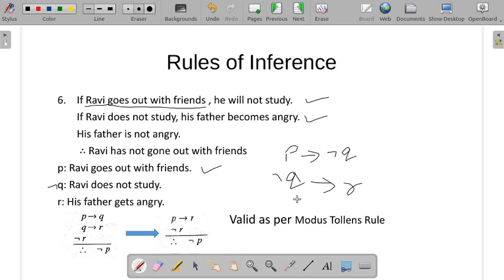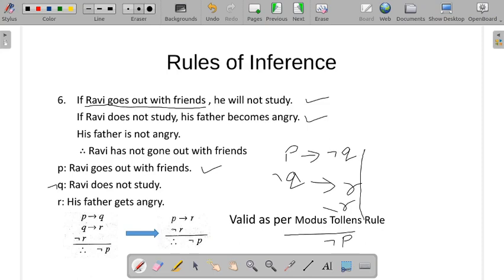His father is not angry, negation R. So what is the conclusion we have here? Ravi has not gone out with his friends. Negation P, we have. This will be the conclusion.